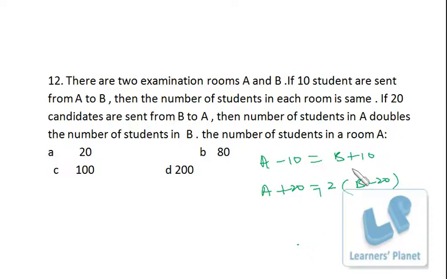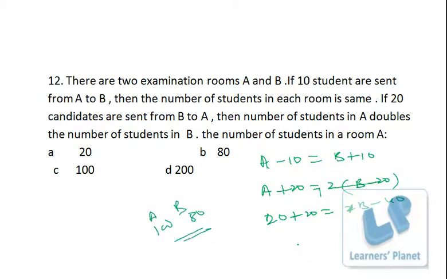So I put the value of A minus B as 20 over here. So A minus B is actually 2B minus 40. If I take 1B over this side, that will be A minus B. So A minus B, 20 plus 20, is equal to B minus 40. So B must be 80, right? And if B is 80, A must be 100.